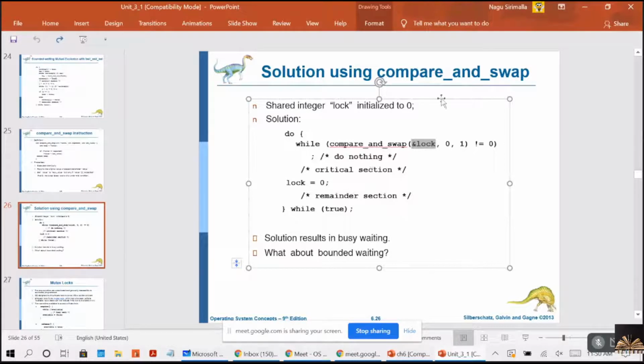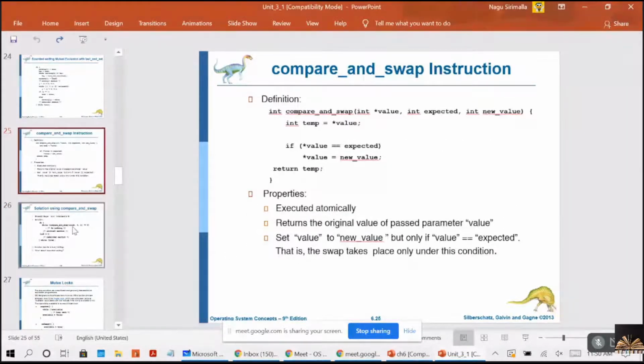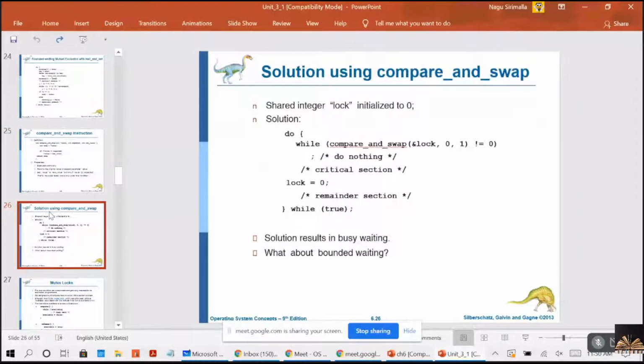Now, let's consider the second process is trying to execute this condition. Now it will call this function.